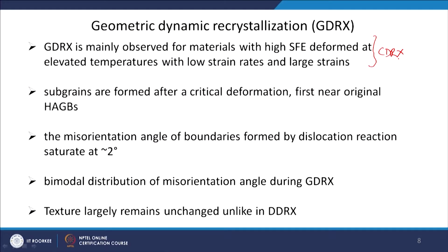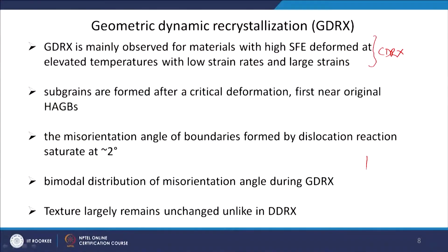Subgrains are formed as usual after a critical deformation, first near the original high angle grain boundaries, because that is where you have more dislocation density. Near that, subgrains will form. The misorientation of the subgrain boundaries is very small, usually not more than around 2 degrees. Because of that you will see a bimodal distribution of misorientation angle during GDRX.